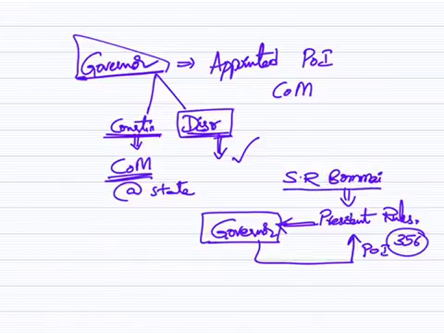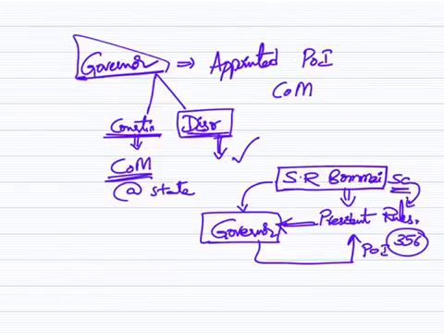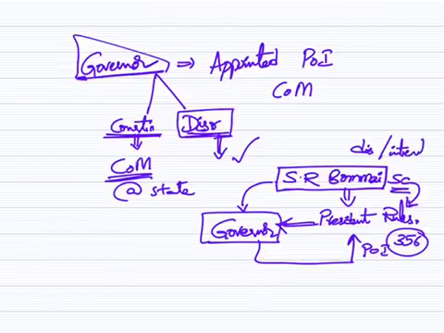In this S.R. Bommai case, the discretion of the governor in sending this report is questioned, and the Supreme Court has said that discretionary powers can be used by the governor, but the intention behind that report can be questioned.